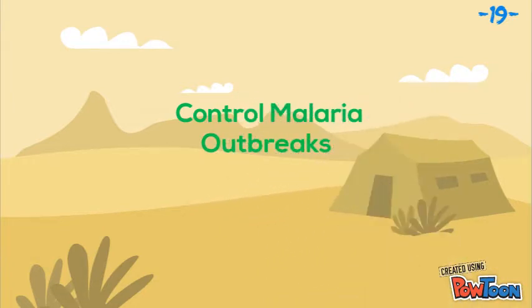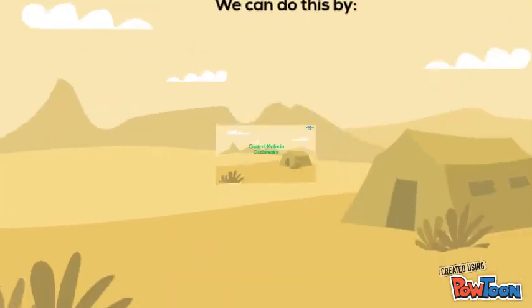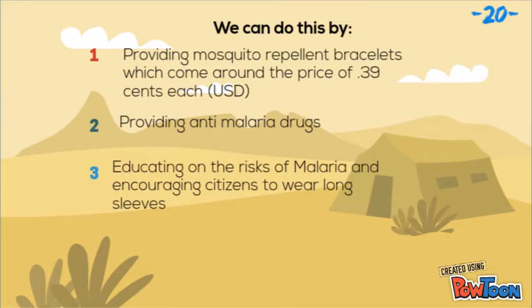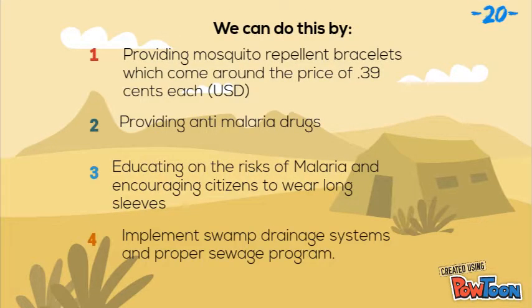This process will take up to 5 to 10 years, and it will need funding by the government and/or charities. And this will further benefit the future of Mali. We can do this by providing mosquito repellent bracelets, which cost around 39 cents USD each, providing anti-malaria drugs, educating on the risks of malaria, and encouraging citizens to wear long sleeves, implement swamp drainage systems, and proper sewage programs.